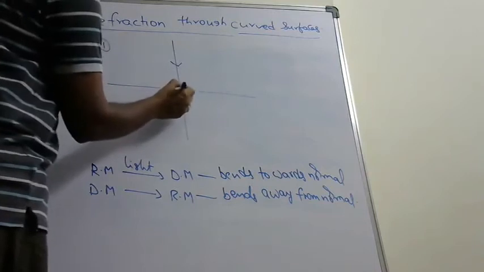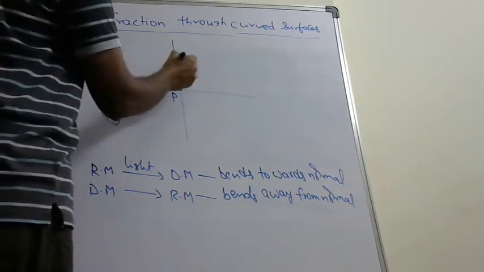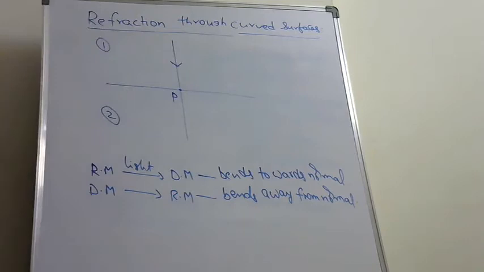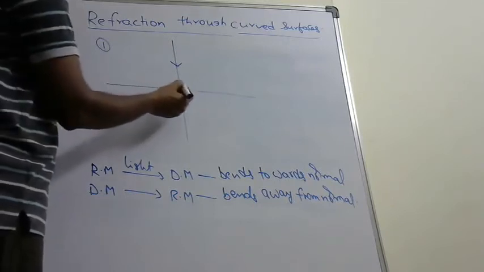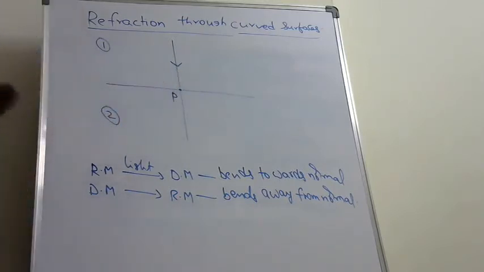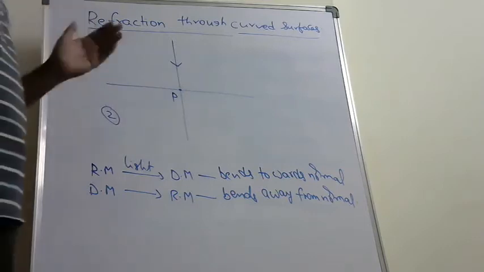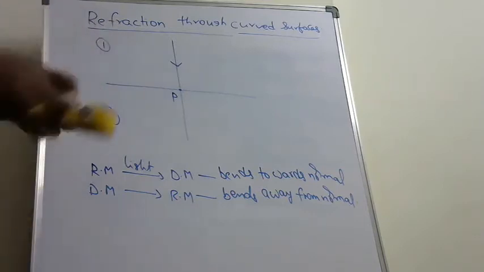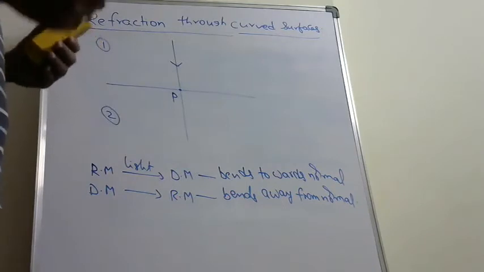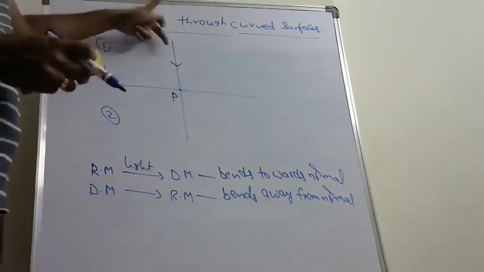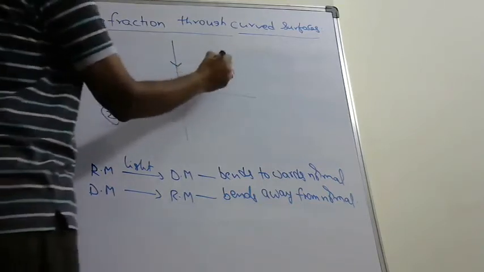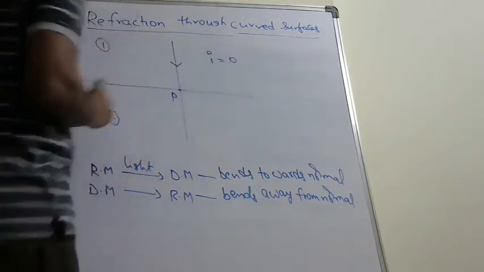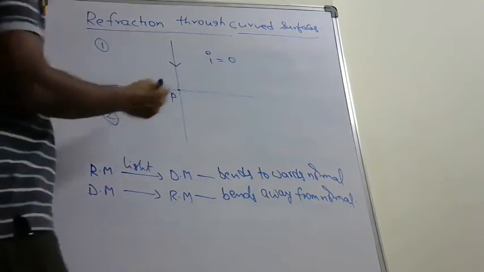This is a point of incidence P and it falls along the normal. Angle of incidence and angle of refraction are always measured with respect to normal. Here the incident ray makes zero angle with the normal. It falls along the normal means it makes zero angle with the normal. So I is equal to 0.